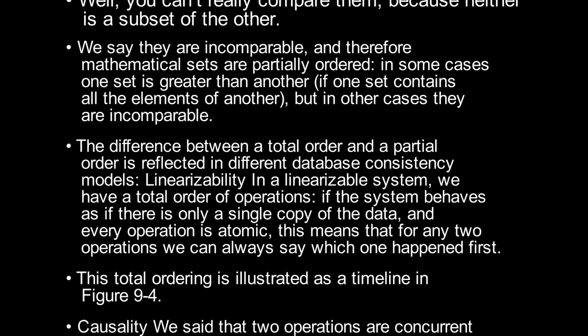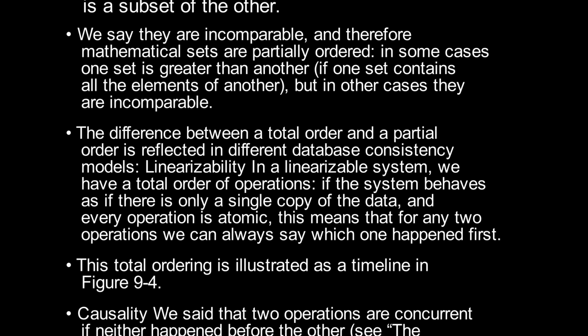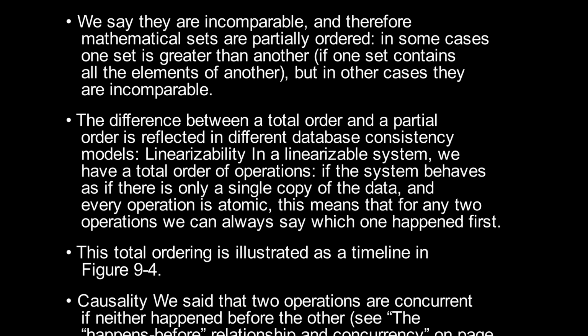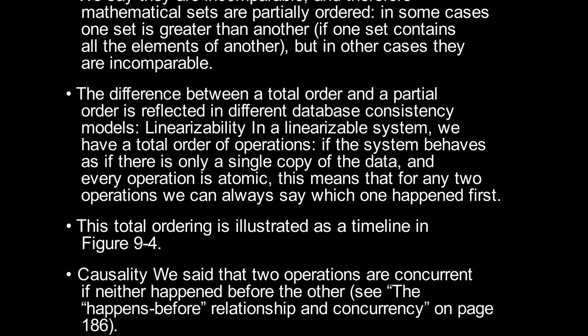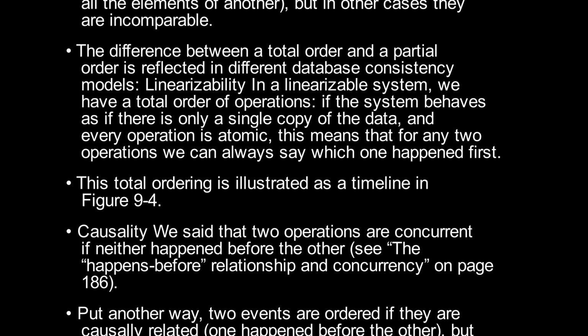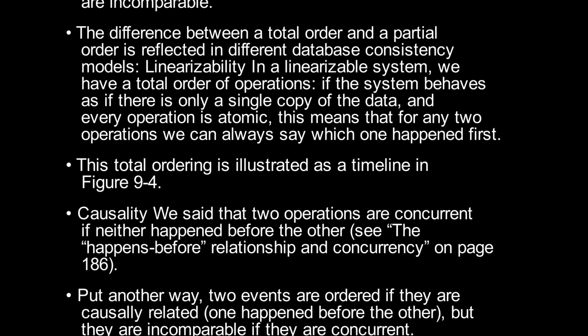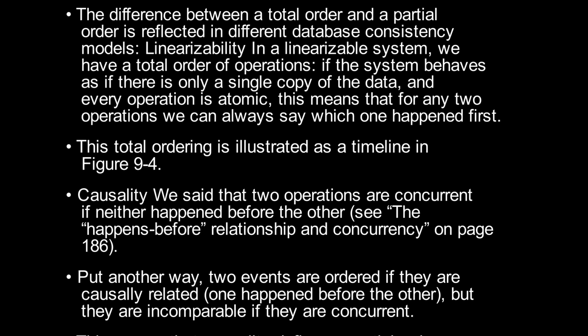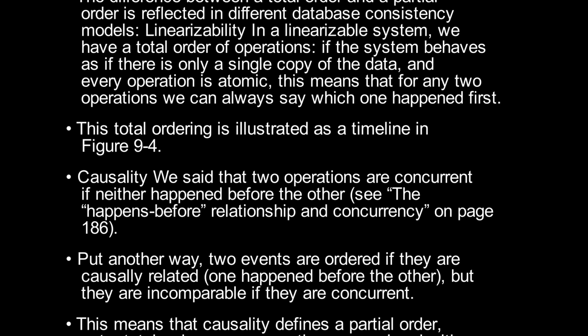This means that for any two operations we can always say which one happened first. This total ordering is illustrated as a timeline in Figure 9-4. Causality: we said that two operations are concurrent if neither happened before the other. See the happens-before relationship and concurrency on page 186.